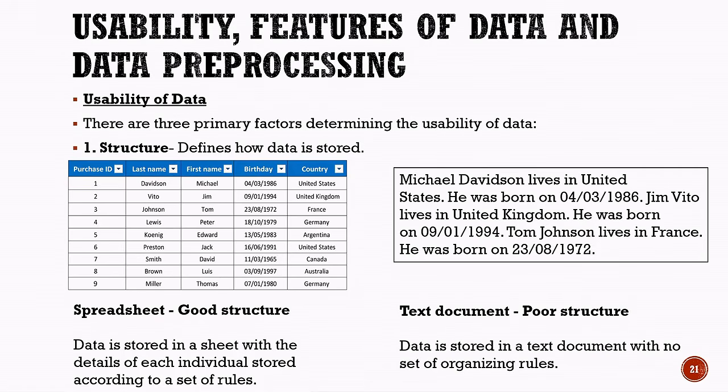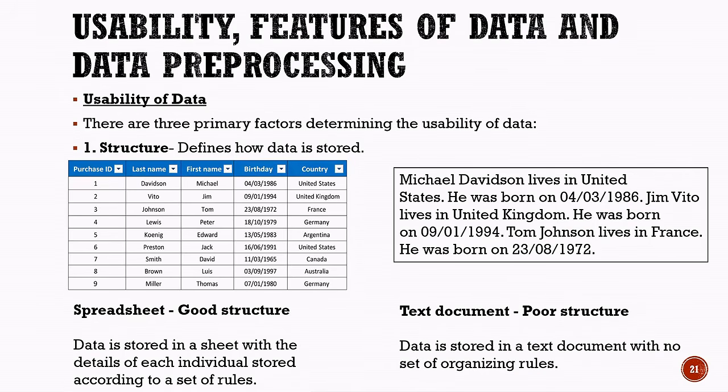For example, the spreadsheet shown here stores information in an organized format. Each individual has separate details such as purchase ID, last name, first name, birthday, and country. The information is arranged systematically in rows and columns according to a set of rules. This is an example of a good structure because the data is organized and easy to read, search, and analyze.